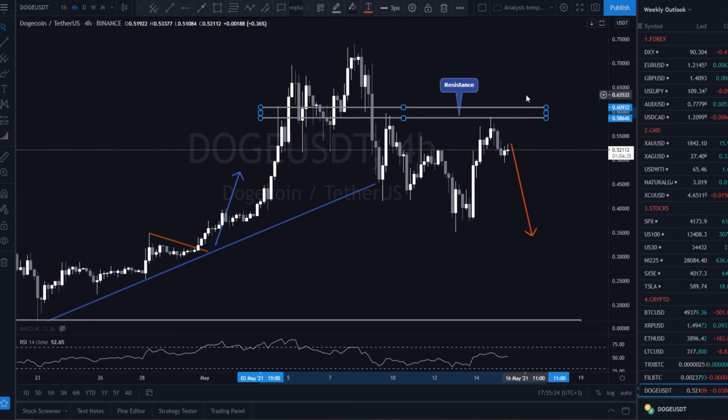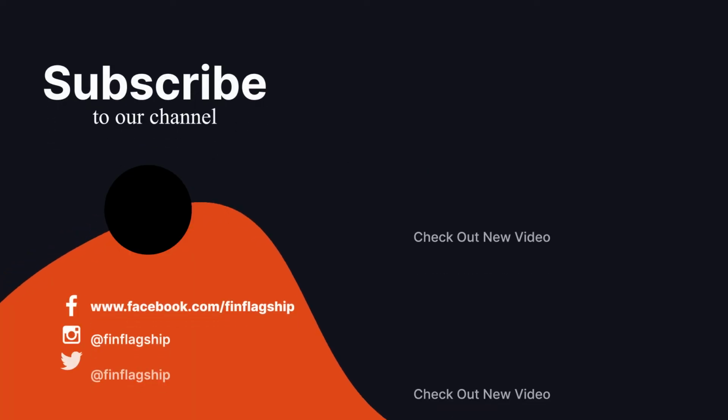This kind of structures can also continue to the downside, without breaking the resistance of course, making a new low within this structure to shake out the weak hands in the trade and then skyrocket. And that should be all for this week.